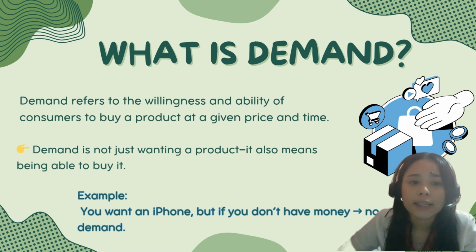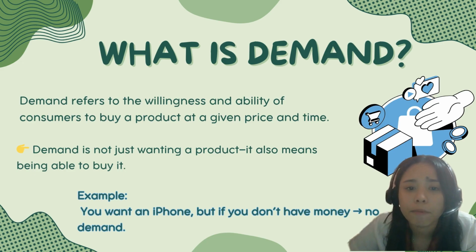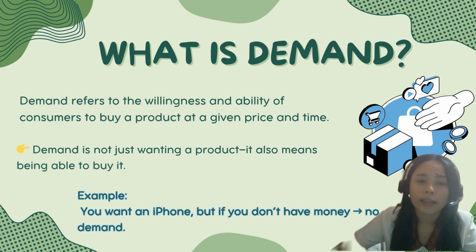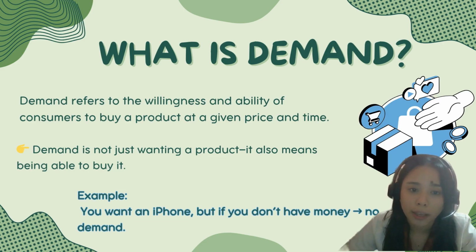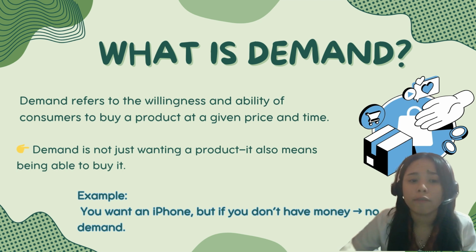For example, you may really want an iPhone. However, if you don't have money to buy it, then there would be no demand. But if you want an iPhone and you have enough money to purchase it, then demand exists. So again, demand requires two things. First, willingness to buy, and second is the ability to buy. If you don't have the ability to buy something, but you really want it, then that is not considered as demand. So it should have the willingness and the ability to purchase it.